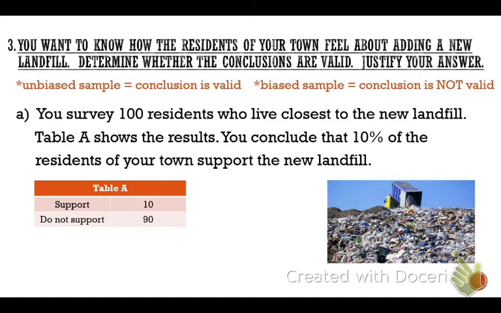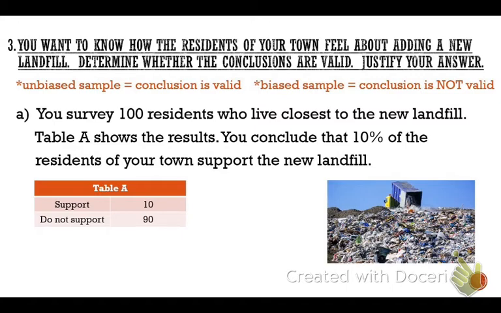You survey 100 residents who live closest to the landfill. Table A here shows the results. You conclude by looking at that 10 people support putting the landfill there and 90 people do not support putting the landfill there. How many total people did they survey, guys? 100, okay? So 10% of them support the new landfill. I want you to talk to your partner about whether or not this is a biased sample or unbiased, and then does that make it a valid conclusion or not valid?